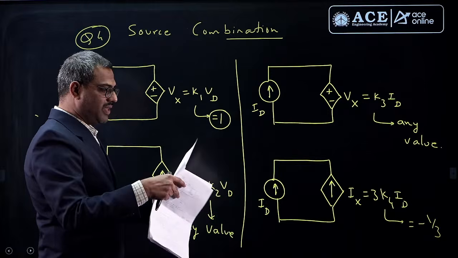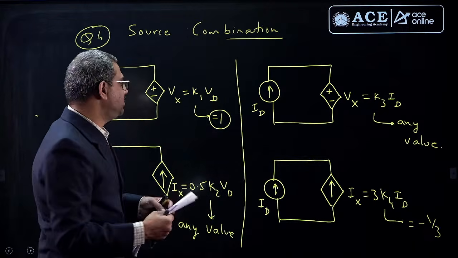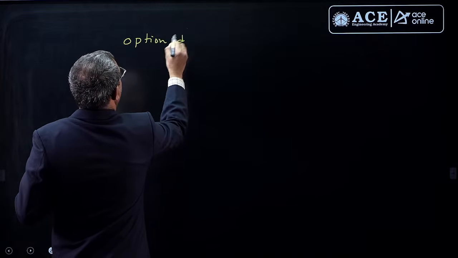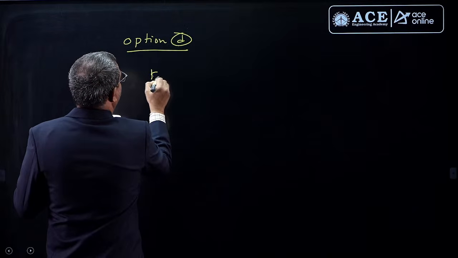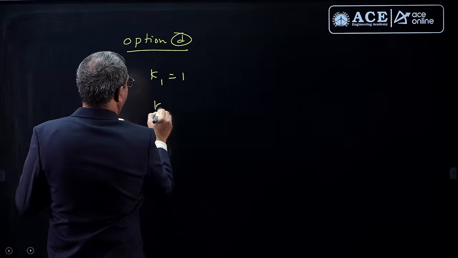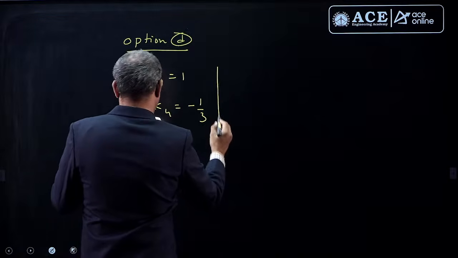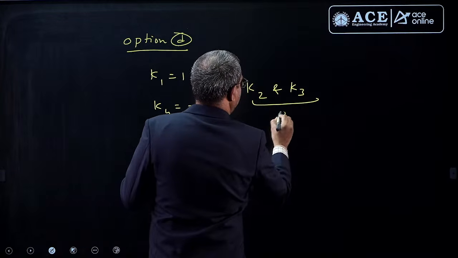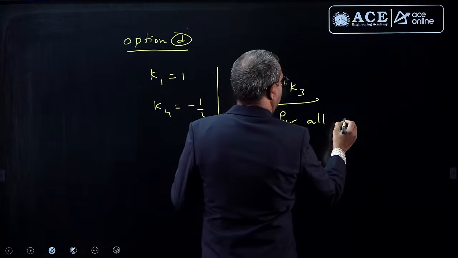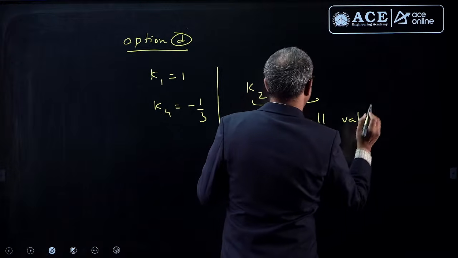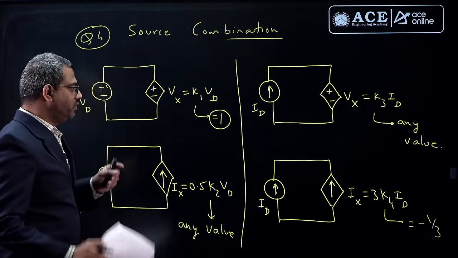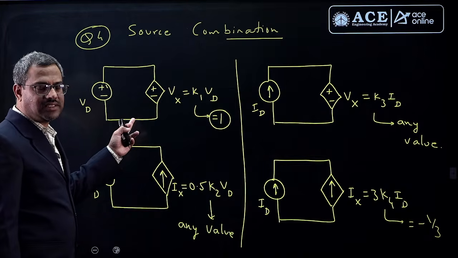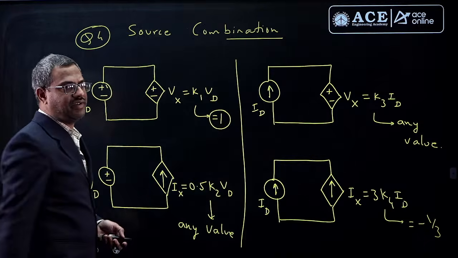From the accurate data that students have given, option D is matching here. So let me write that. Here option D from the question paper: K1 is 1, K4 is minus 1 by 3, but K2, K3 can be anything, for all values of K2. So this is very interesting. Which combination will work? It is all about checking KCL and KVL. Here voltage sources KVL, here current sources KCL. These two do not have any restrictions.